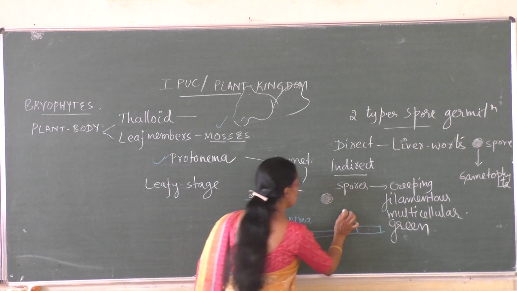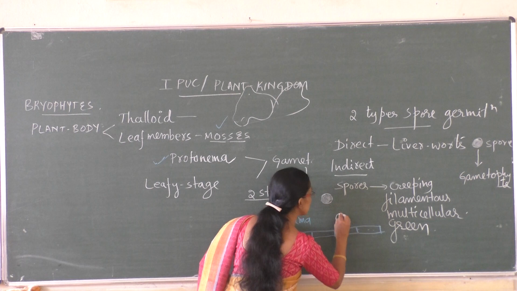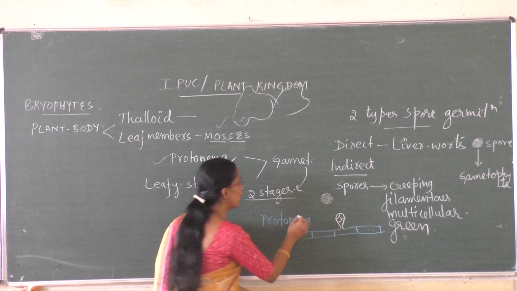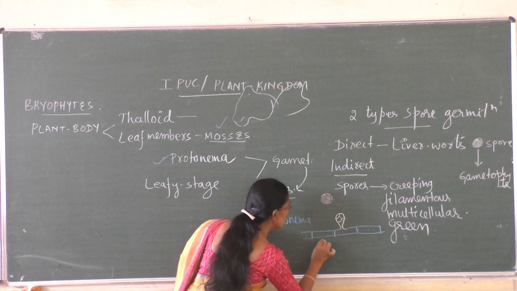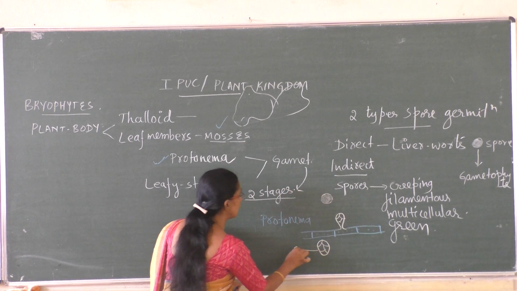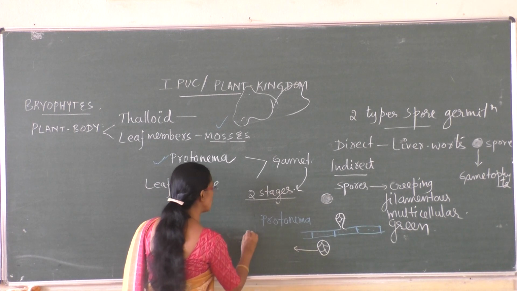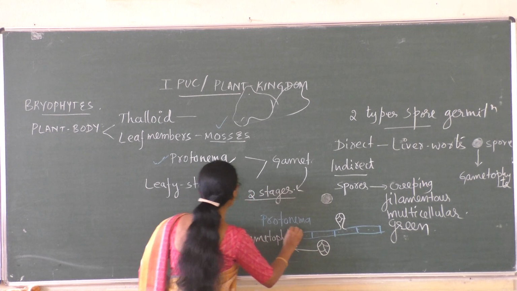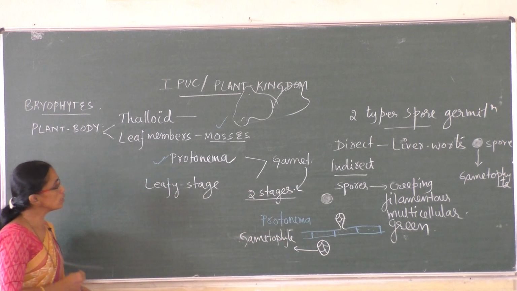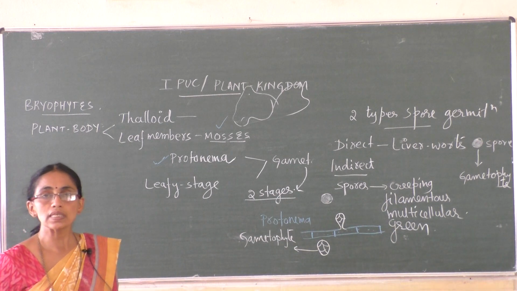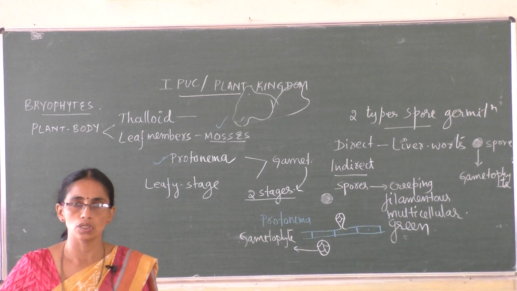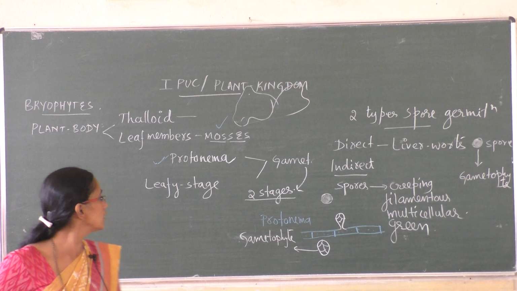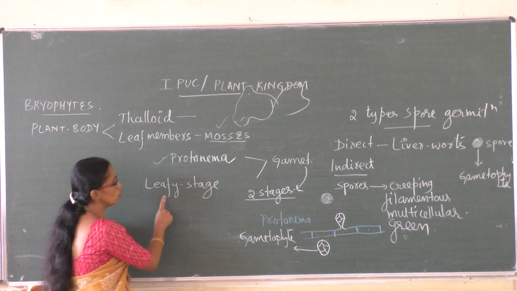From these protonema, certain buds grow like this. These buds later detach and give rise to a gametophyte. That is protonema. So moss gametophyte shows two stages. Protonema stage and leafy stage. So what is protonema stage?